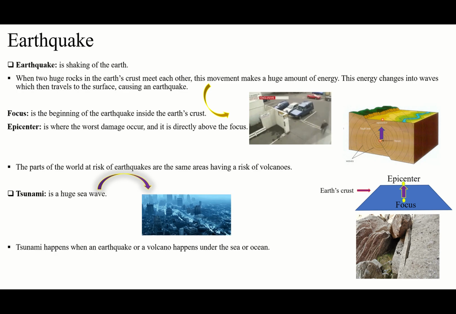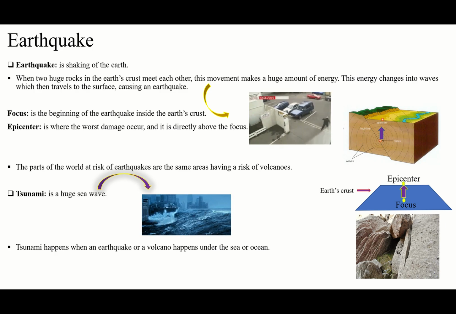And which place is going to be affected more, which place less? We have studied volcanoes before. We said it's going to happen in some places with high risk and some places with low risk. So the parts of the world at risk of earthquakes are the same areas that are at risk of volcanoes. Guys, it doesn't mean exactly only that place.